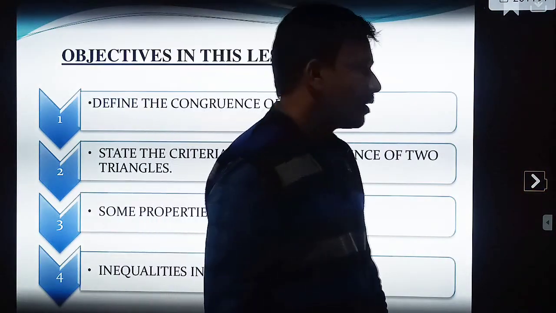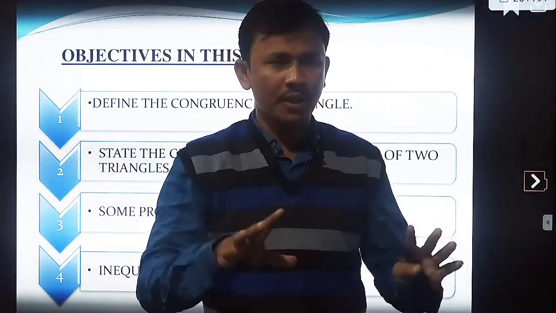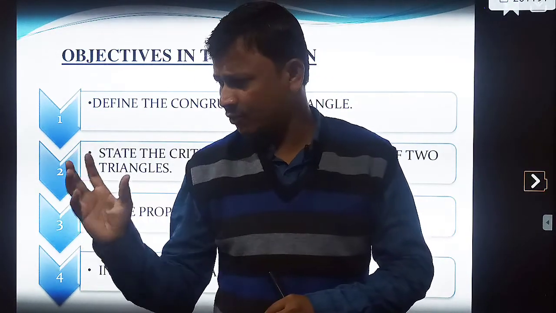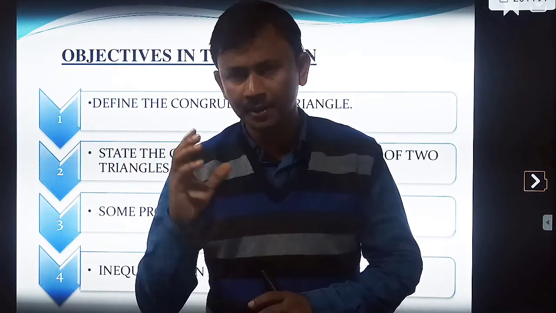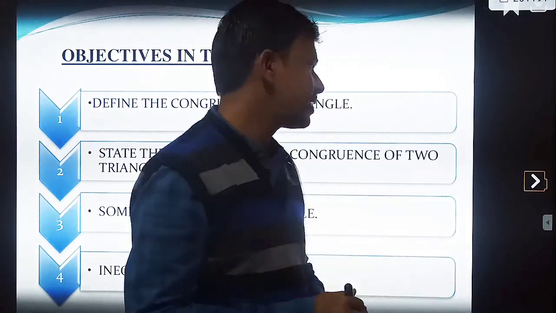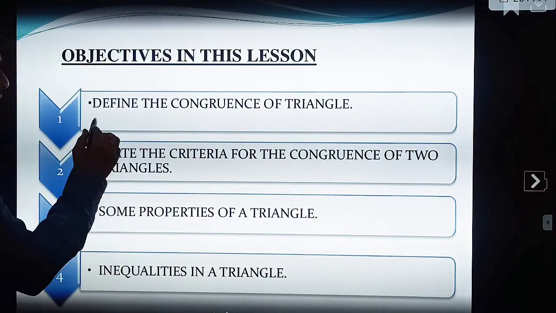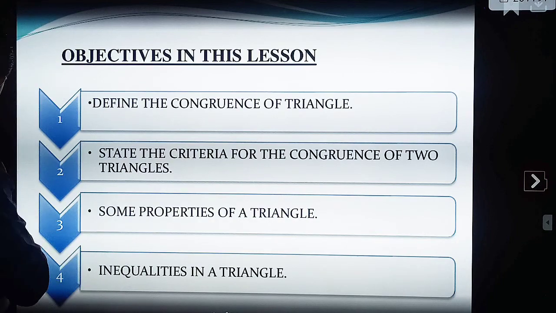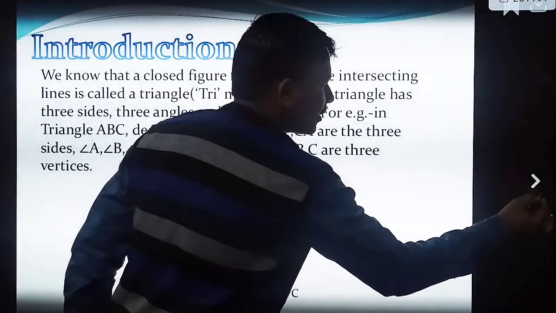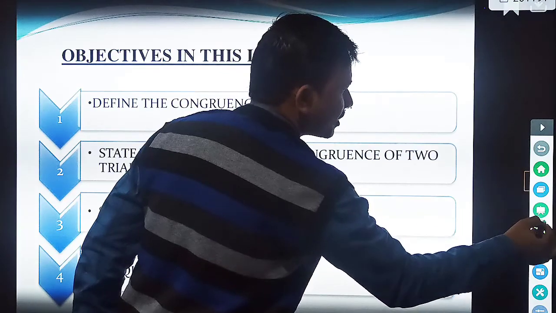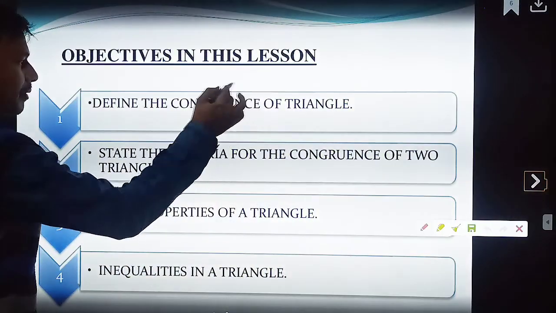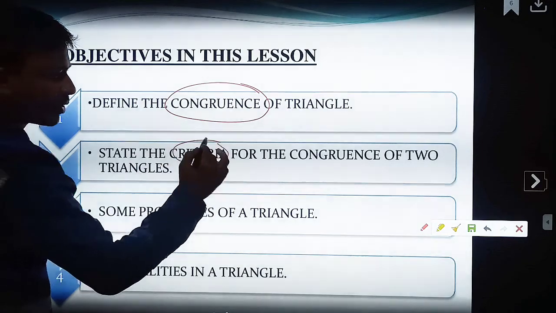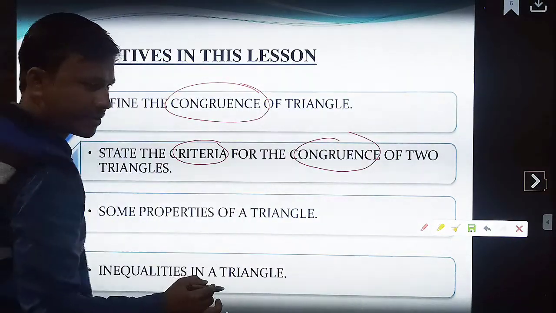Next comes objectives of this part of basics. What all we need to study in the basics? Number 1, definition of a congruent triangle. What is the meaning of congruent triangle? Number 2, state the criteria for the congruence of two triangles.